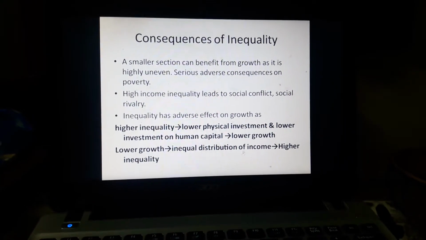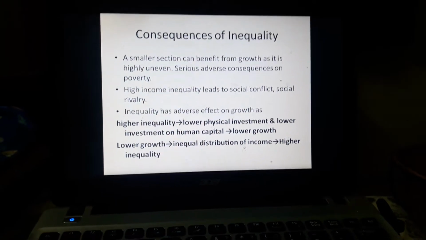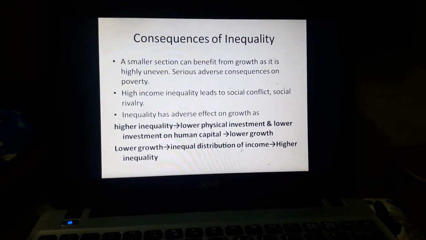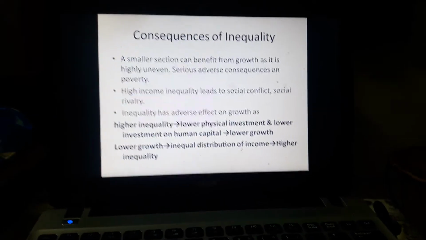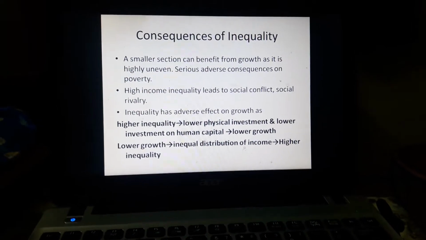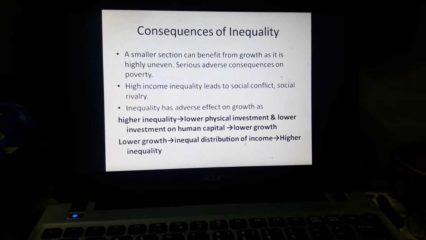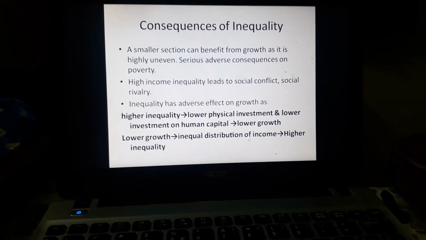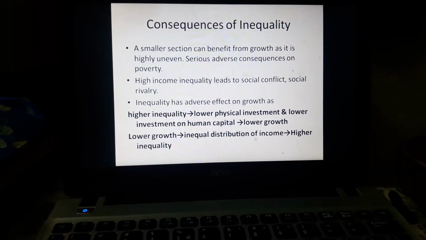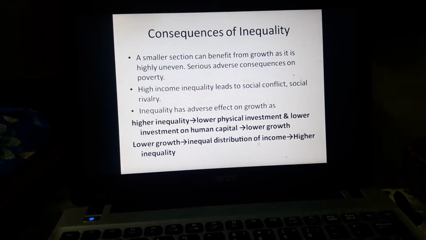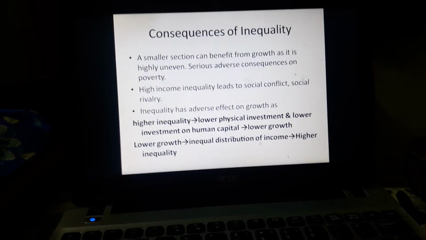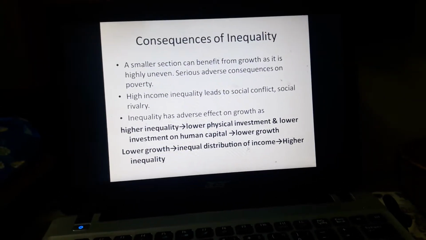And the second consequence is that high income inequality leads to more social conflict, and social rivalry also increases if there is a high amount of income inequality. And the third consequence is that inequality has an adverse effect on growth. So we are arguing that if there is high growth, and if the growth cannot trickle down to the poor people, then there will be more inequality.